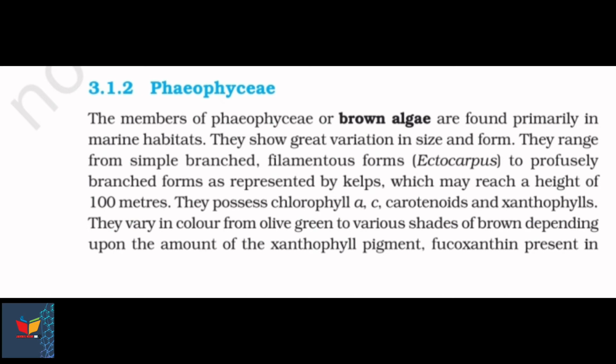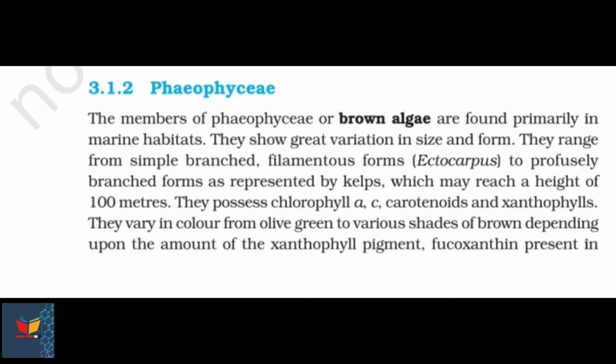The members of Phaeophyceae, or brown algae, are found primarily in marine habitats. They show great variation in size and form. They range from simple branched filamentous forms, Ectocarpus, to profusely branched forms as represented by kelps, which may reach a height of 100 meters. They possess chlorophyll A, C, carotenoids, and xanthophylls.